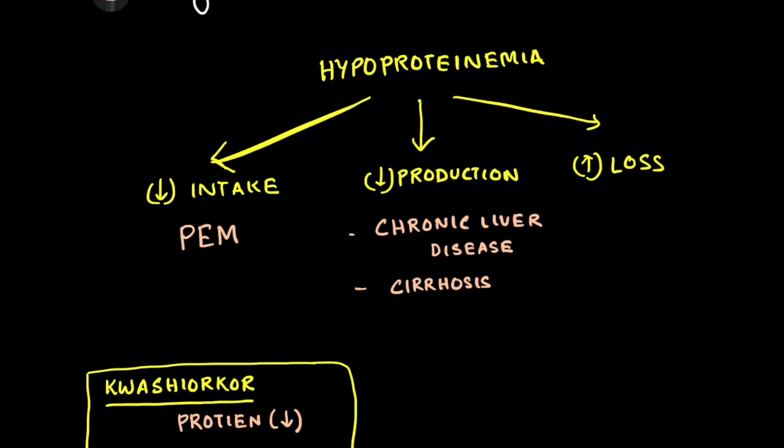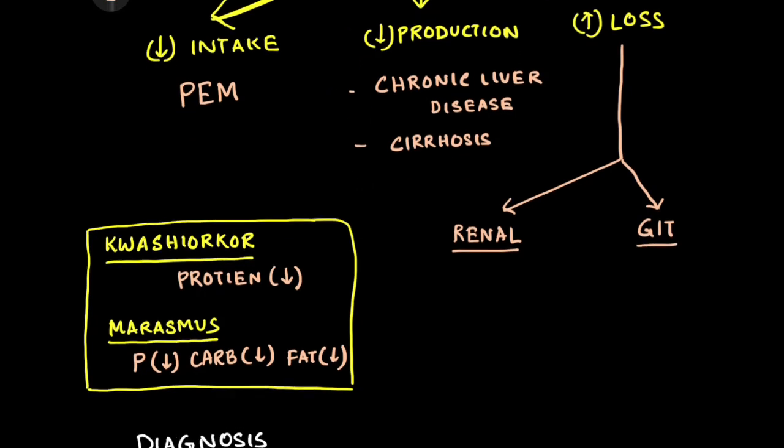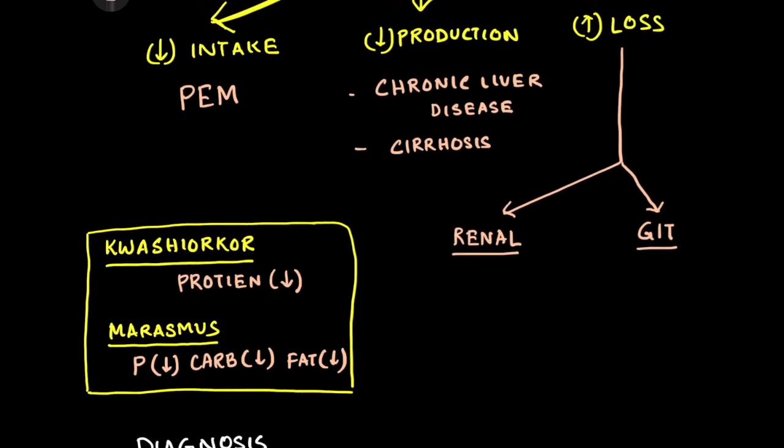And finally, there can be increased loss. How can this increased loss take place? The loss can be either through the renal route, that means loss of protein through urine, or via the GIT, that is loss of protein via the gastrointestinal tract. How can the loss take place through the gastrointestinal tract? Suppose you are having malabsorption syndromes. Any kind of malabsorption condition can lead to loss of proteins. That means whatever protein you are eating is not getting broken down into amino acids, or those amino acids are not getting absorbed through the GIT. Different conditions of the gut can lead to malabsorption syndromes, or there can be diarrhea.